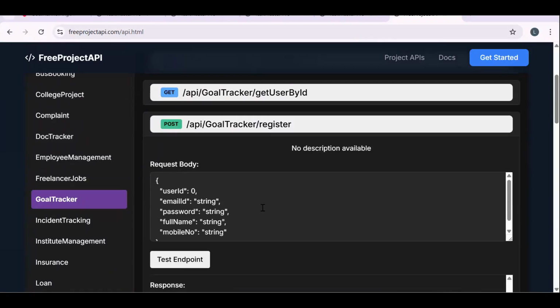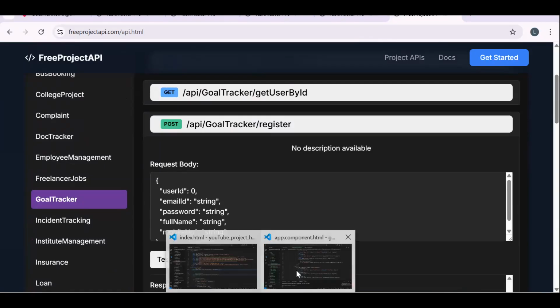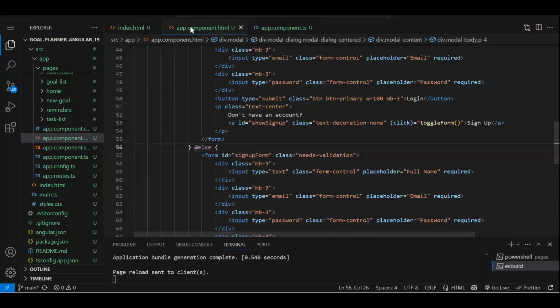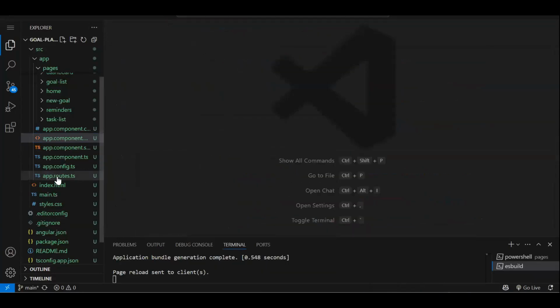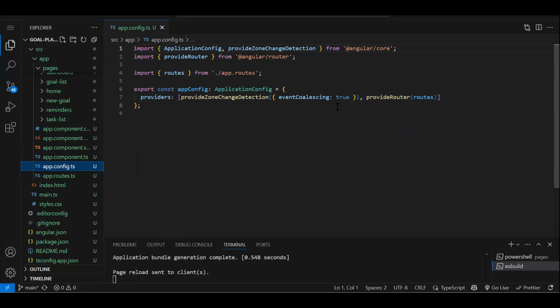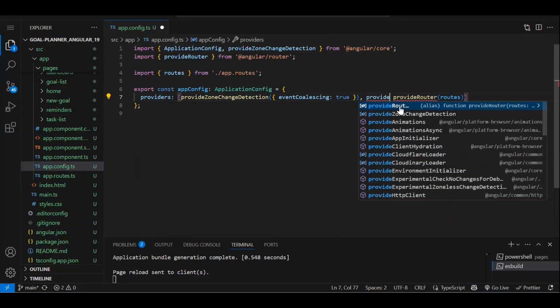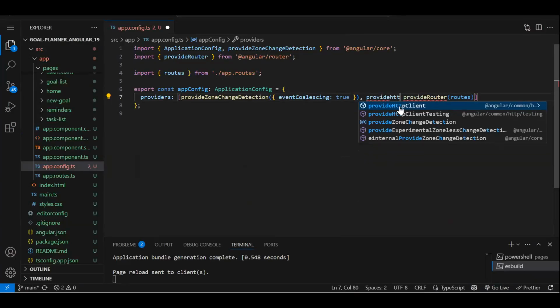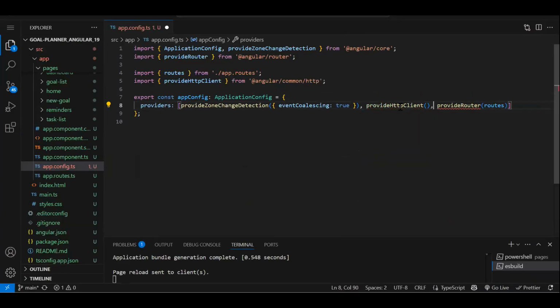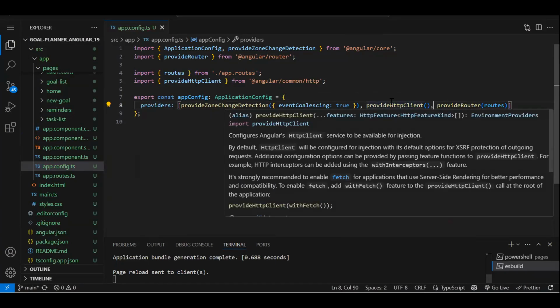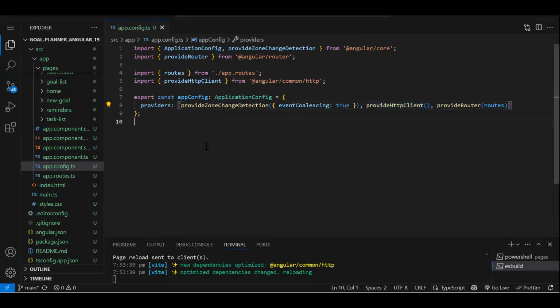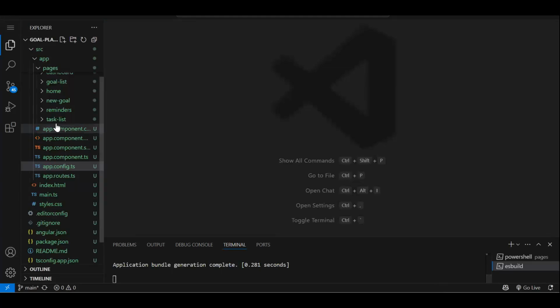From standalone component, let's say from 17, whenever we got the standalone component, we don't have app module. So what do we have? App config. So in app config, if you are going to make API call, first thing you need to do over here, provide HTTP client, you need to add. Fine. Then only you can make the API call. So in previous version, we used to do this by using HTTP client module, but that is deprecated now. So now new thing is provide HTTP client. Fine. Let's close it.